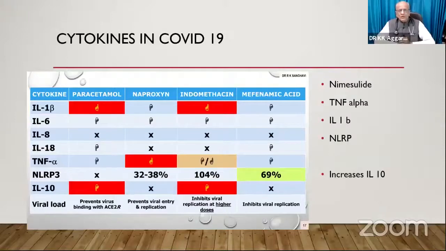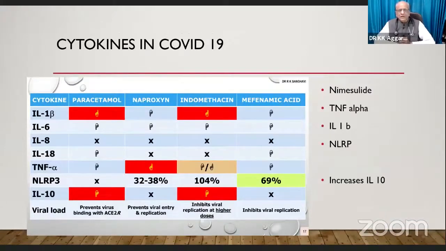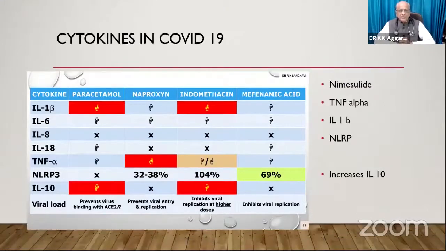Now, Dr. Shashank Joshi has clearly said that this is a fever plus cytokine fever. So there are two fevers occurring in this condition: an inflammatory fever, which is a cytokine fever, and an exogenous fever because of the virus. And in this inflammatory fever, we have interleukins and we have TNF blocker.